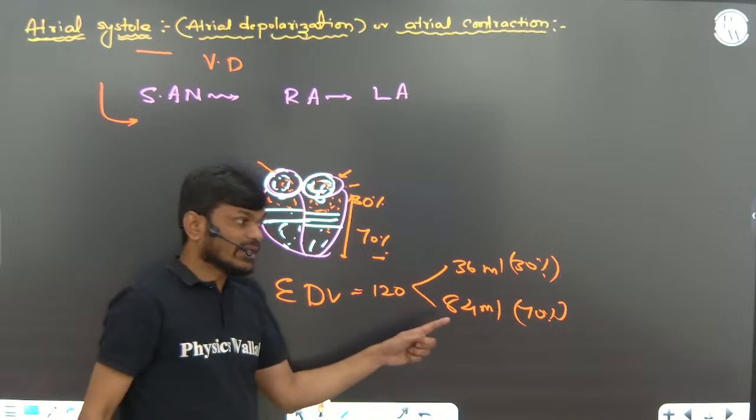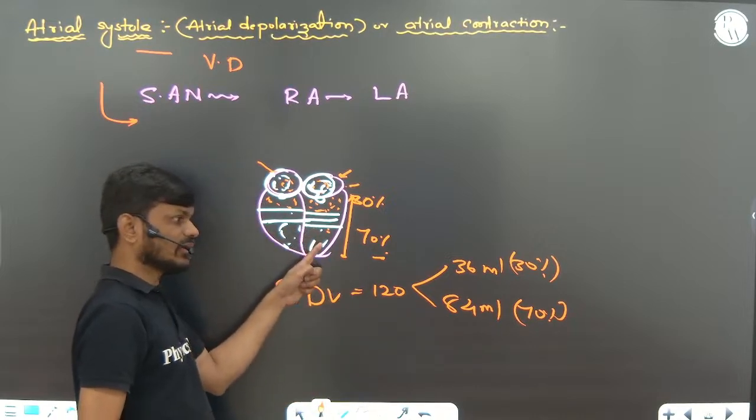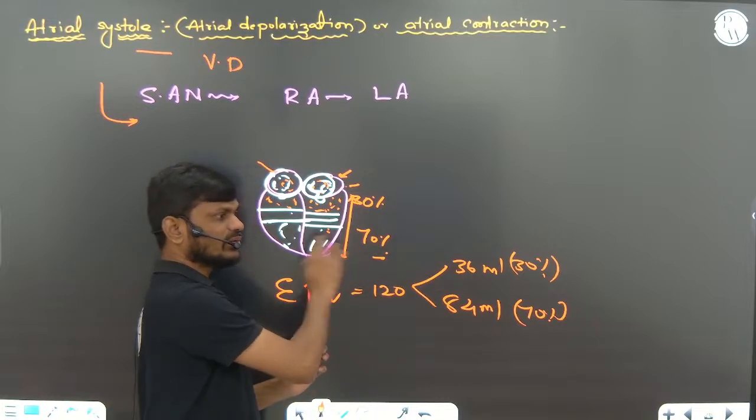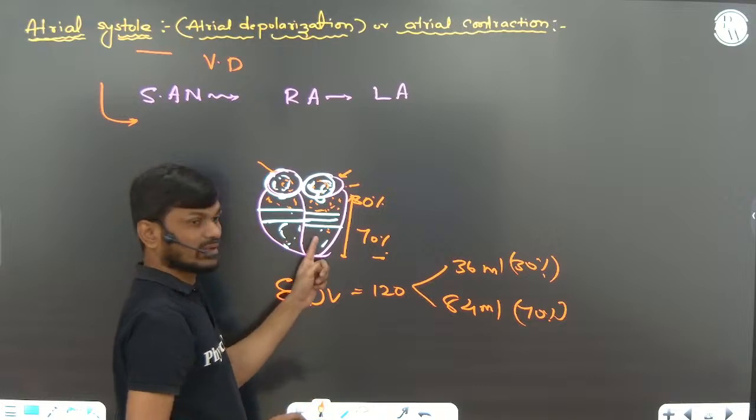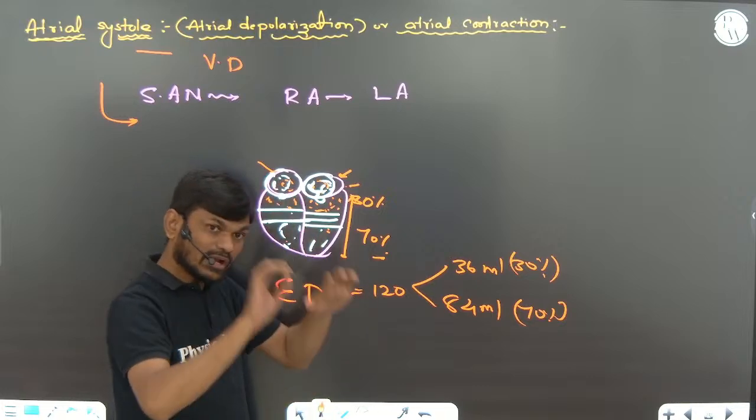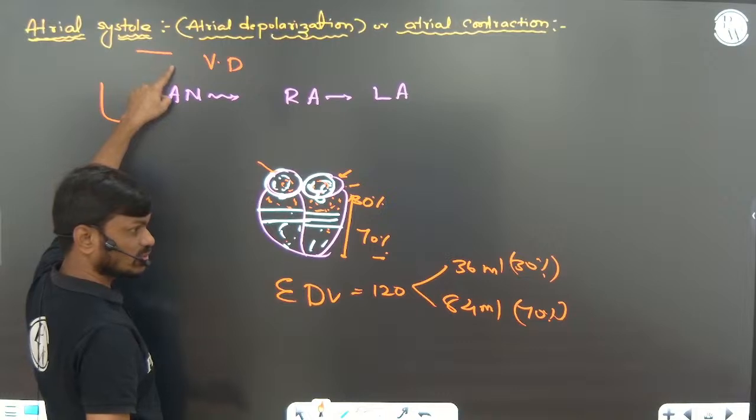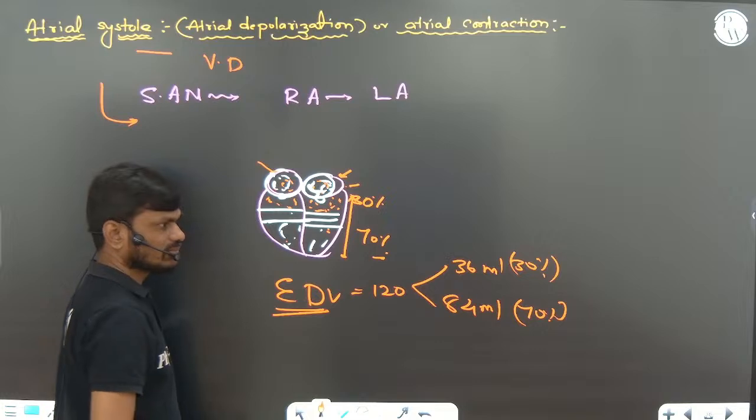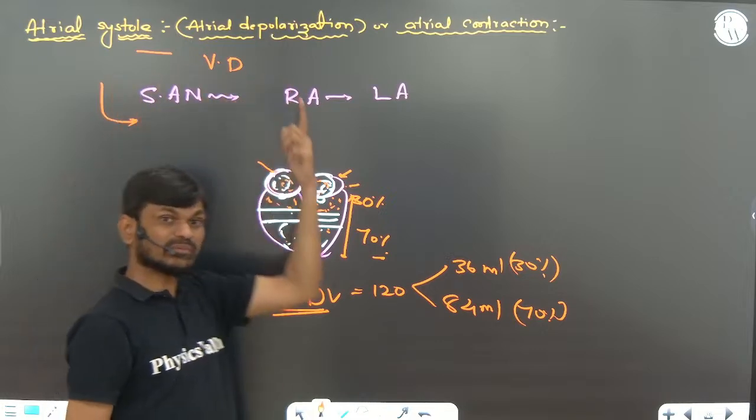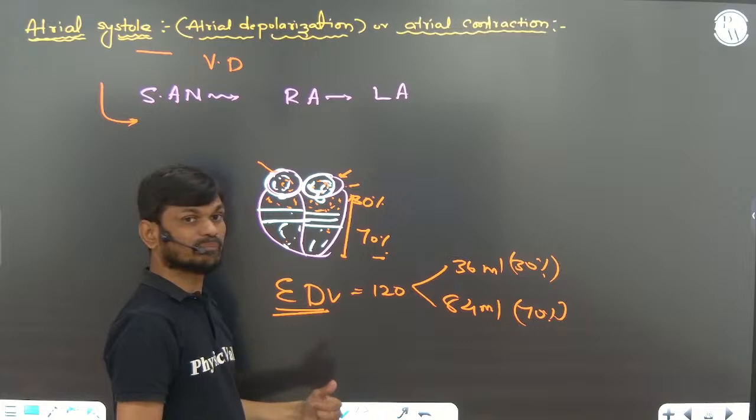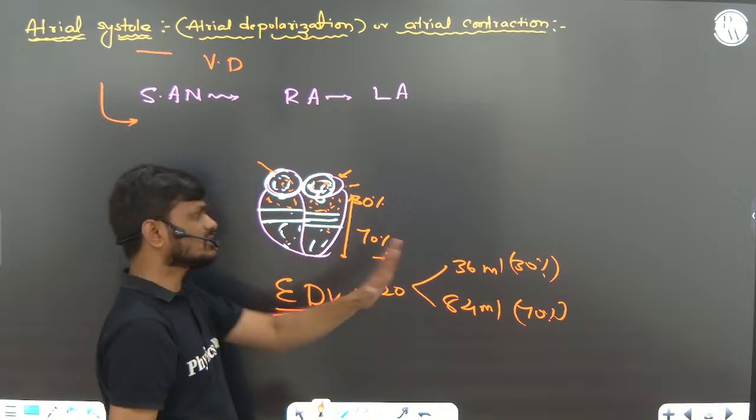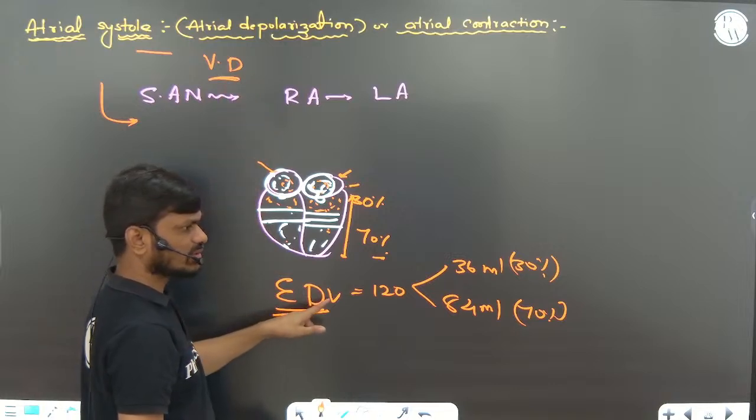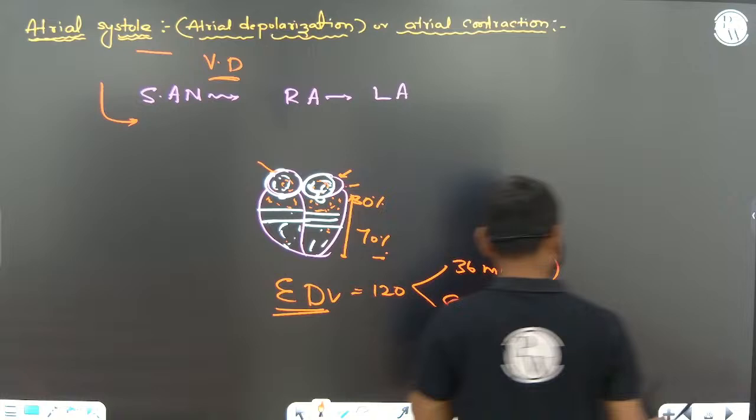Okay, 84 ml of blood is already there in the ventricle, but when the atria undergo contraction, 36 ml of blood enters the respective ventricles. So the total amount of blood at the end of atrial systole is 120 ml, right? So that is called end diastolic volume. Why are we calling it end diastolic volume? When the atria are undergoing contraction, at the same time the ventricles are undergoing diastole. So that's why we are calling it end diastolic volume, right?